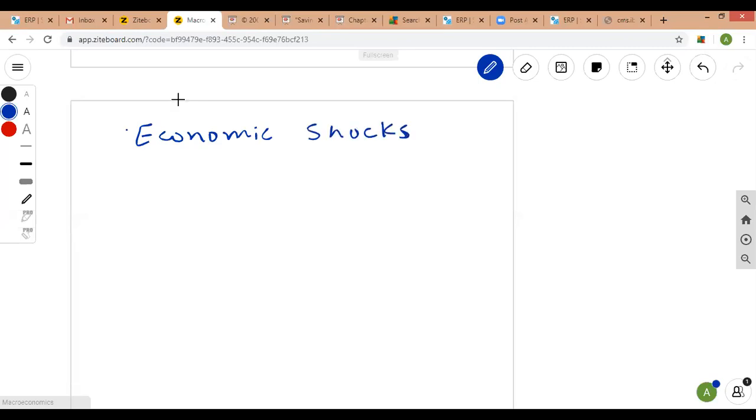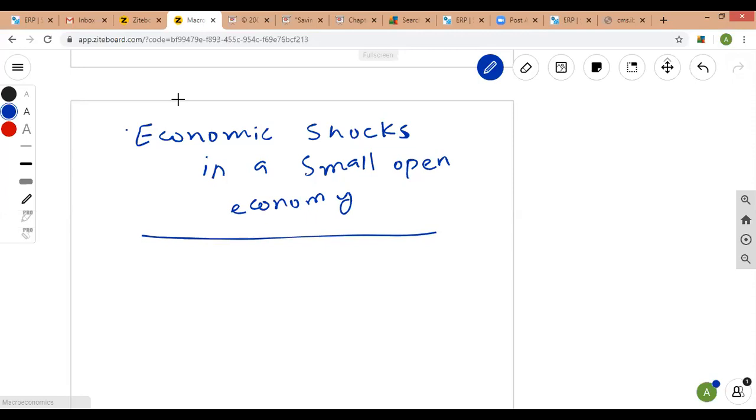Economic shocks in a small open economy. Sorry for the writing. Economic shocks in a small open economy, right?